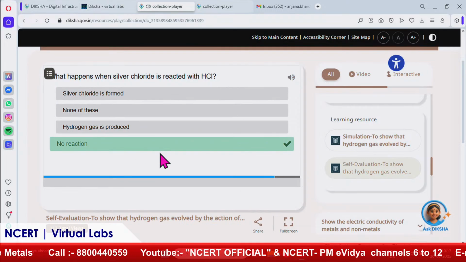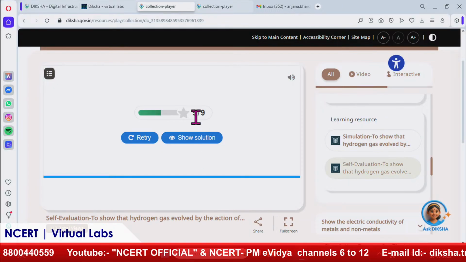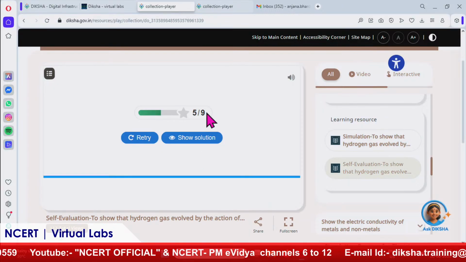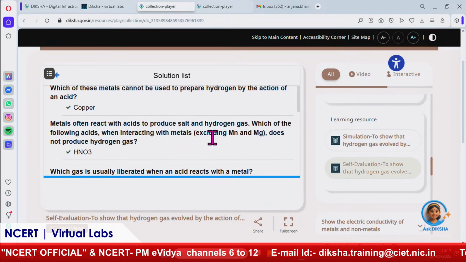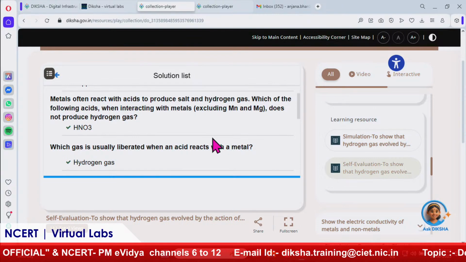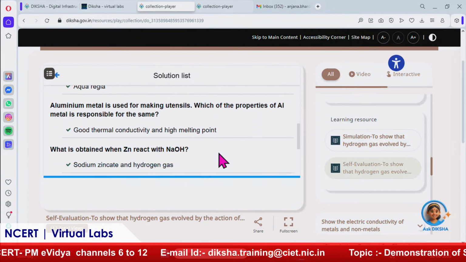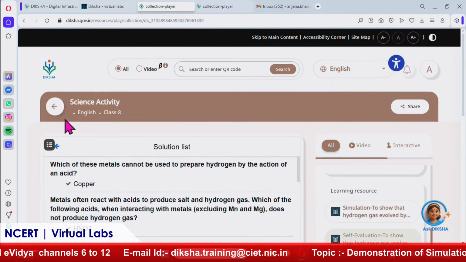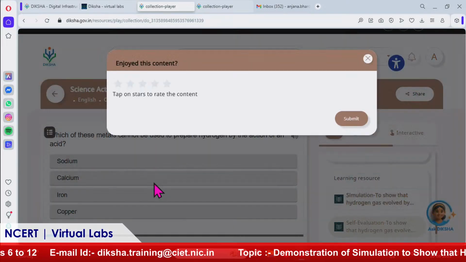No reaction. Yes. Okay. Now this is showing my score, 5 out of 9. I can retry also, and I can check the solutions, which one is correct and which one is wrong. Very nice. Okay, according to the self-evaluation portion, and if I want, I can replay it also.